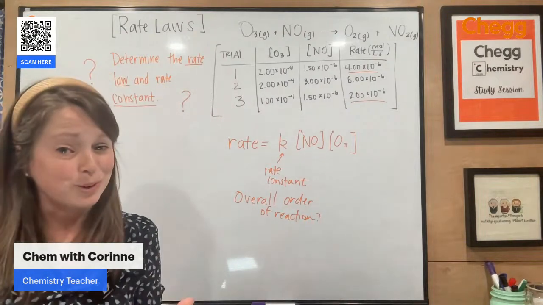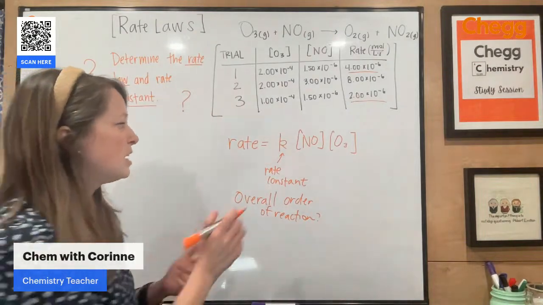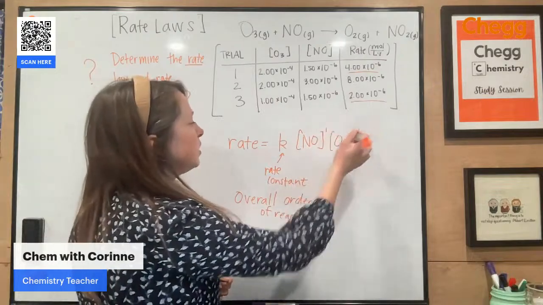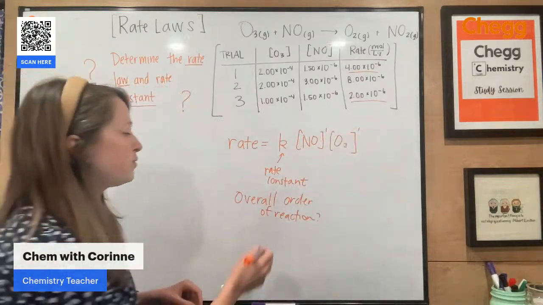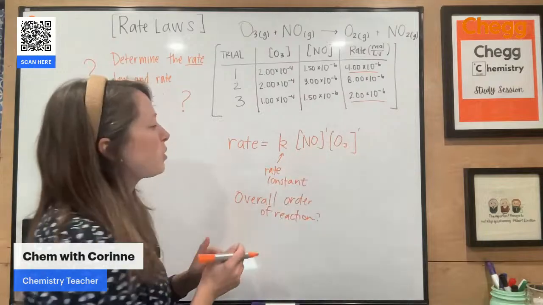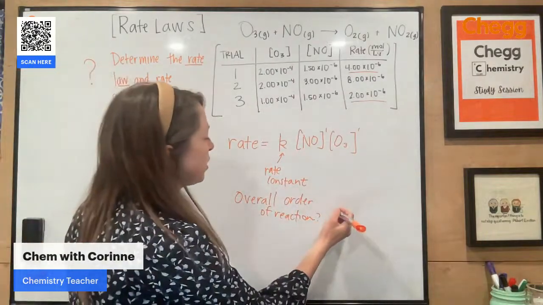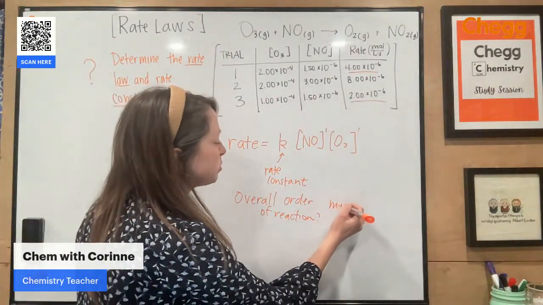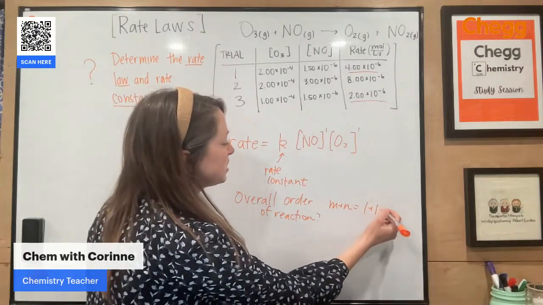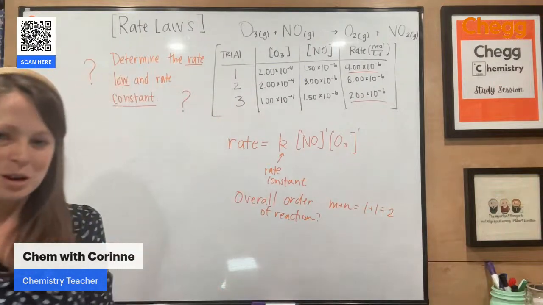Thankfully, it's really simple. You're just going to add those exponents. So in this case, remember, we assumed we didn't actually put in the 1, right? But it's first order with respect to NO and first order with respect to O3. So therefore, our overall rate is just, you add up those exponents. So in this case, it's just going to be second order.